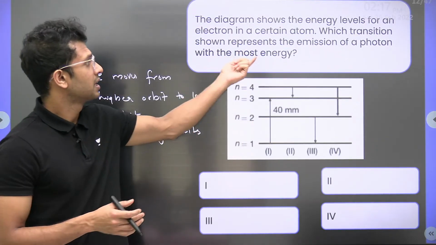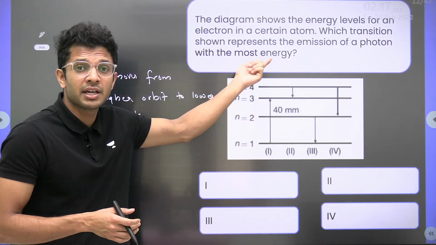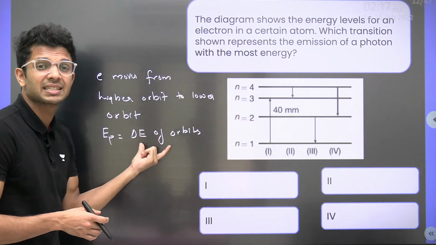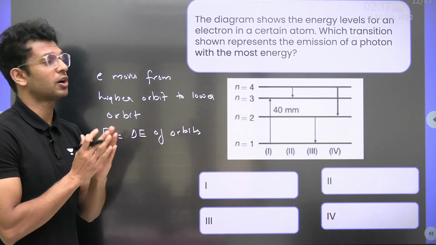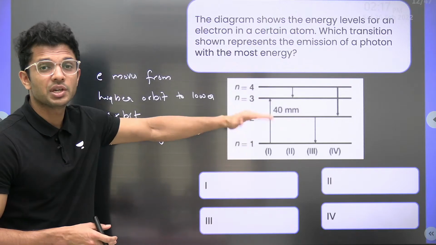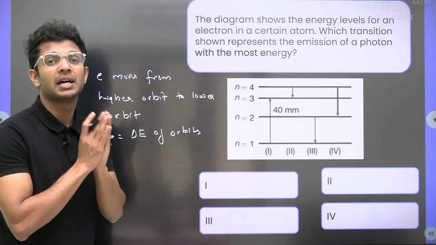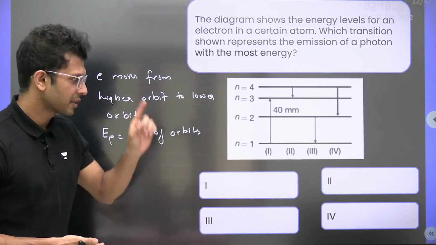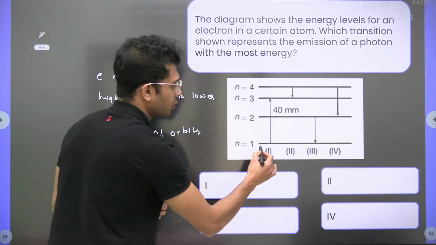So the transition with the maximum energy of photon will be the one with the maximum difference in energy of the orbits. From the figure, let us find out which one has the maximum difference in energy of the orbits. Fine. Now look at the first case.